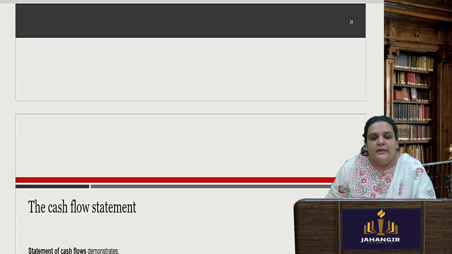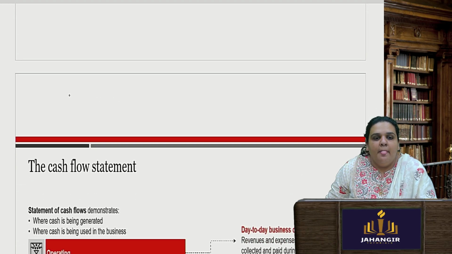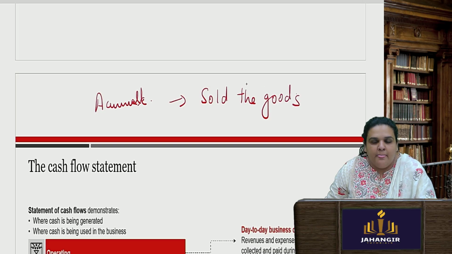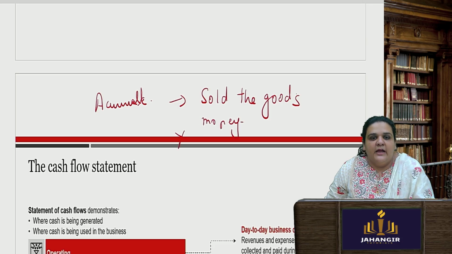Now coming to the cash flow statement. Now, why is the cash flow statement very important? Because we follow the accrual system of accounts. Accrual system of accounts means what? That even if today I have sold the goods, okay, sale has happened, I have given service, I have sold my goods, but I have not received any money. I have sold goods on credit.